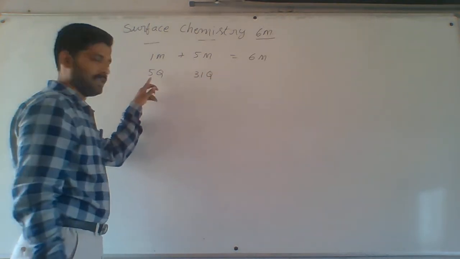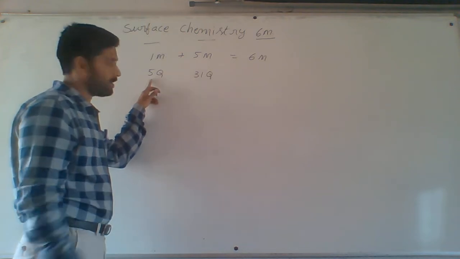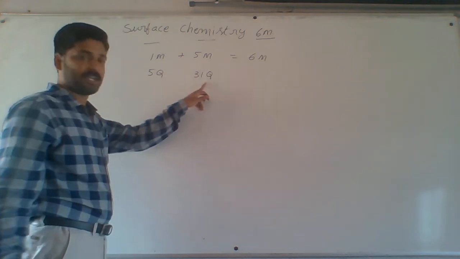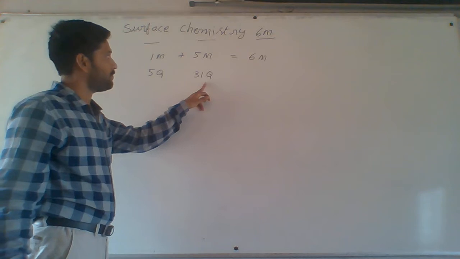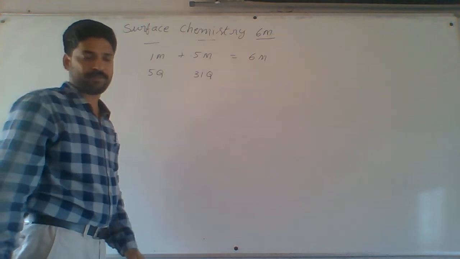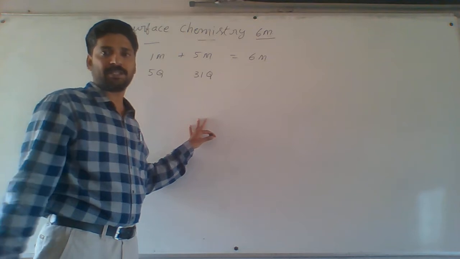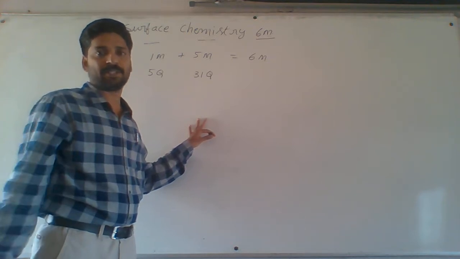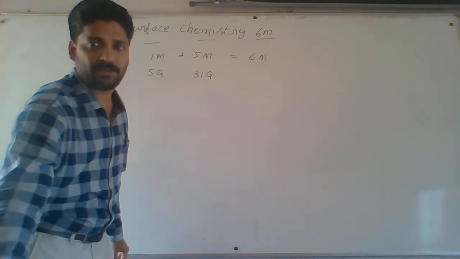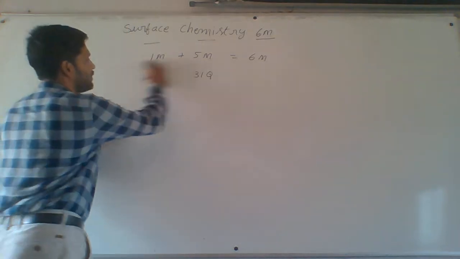Every previous question paper asks the 5th and 31st questions from the surface chemistry chapter. Every year in NEET, one question is compulsory, with 4 marks weightage.